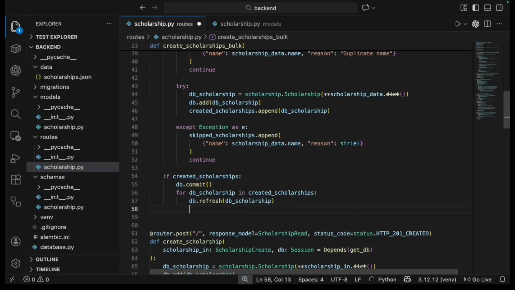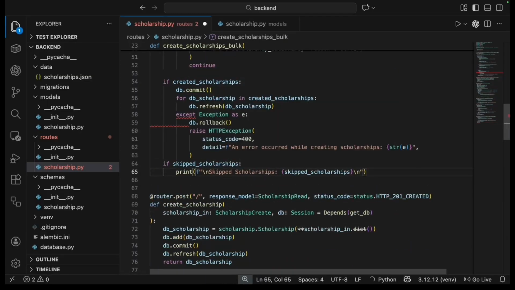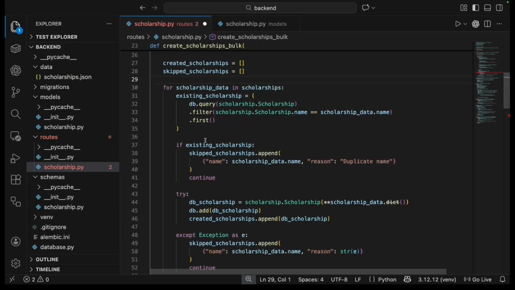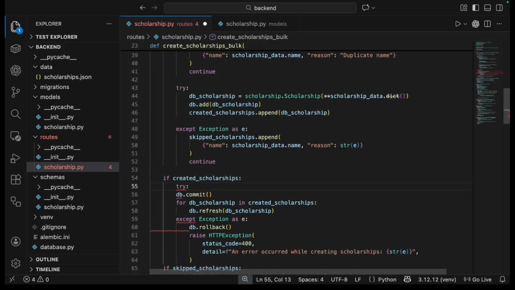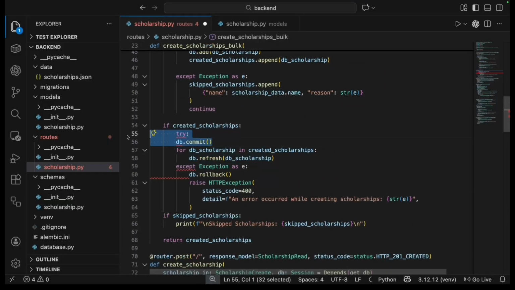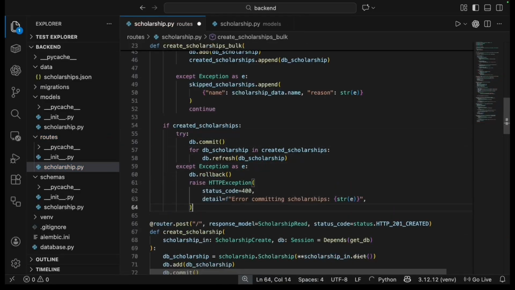I deleted everything below the if created_scholarships line and built the commit logic from scratch. Added the try block first, then commit, then except with rollback. And I changed the error response from 500 to 400 because this is a client error, not a server error. Finally, I got it to work.